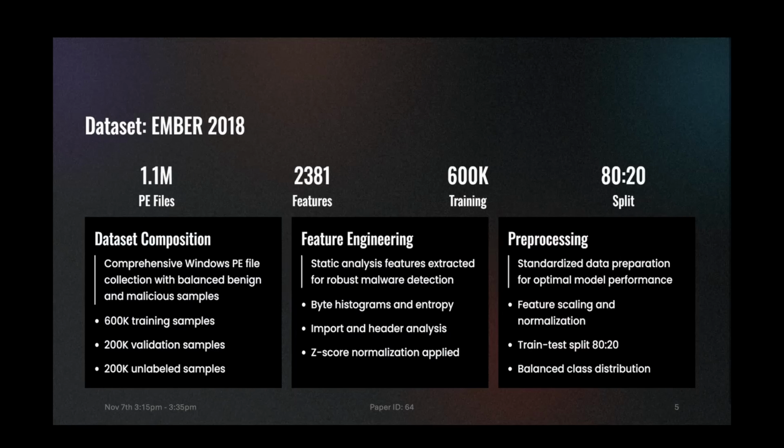So we used the EMBER 2018 dataset for this research. This dataset is a benchmark for Windows malware detection, and it includes over 1.1 million portable executable files, both benign and malware files. Each file is represented by 2,381 features such as byte histograms, entropy, and header metadata. We also use Z-score normalization and an 80-20 split for training and validation. This dataset has over 600K training samples, over 200K validation samples, and 200K unlabeled samples. So this dataset is perfect for this research.